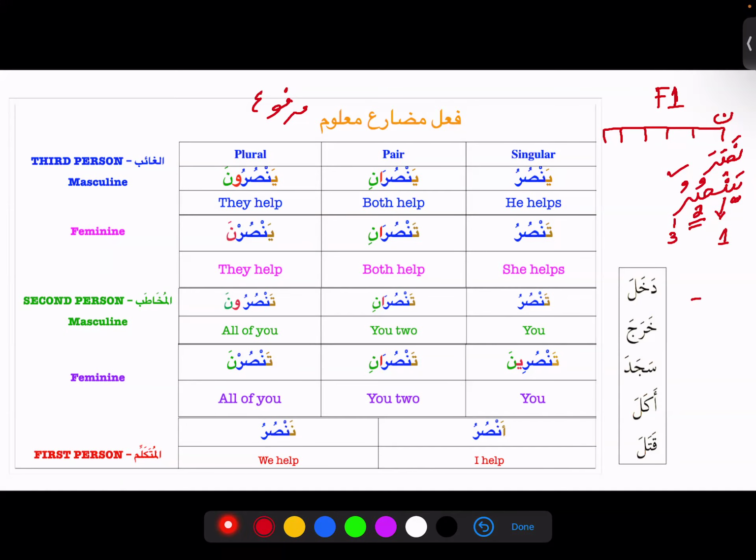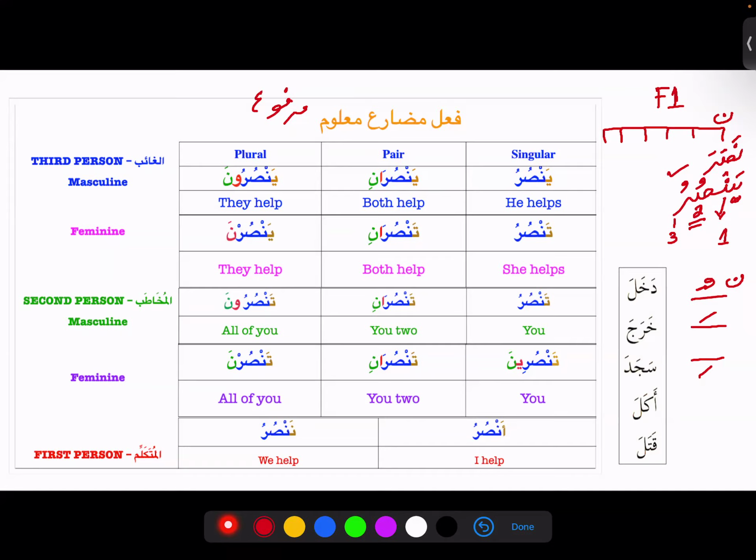Sometimes it can take a dhamma, like we are seeing over here in Bab Nasara, right? Sometimes it can take a fatha, and that is going to happen in Bab Fataha, right? And the middle root letter will take a fatha in it. And then it can take a kasra as well. These are the three vowels, right? So basically all three vowels, dhamma, fatha, and kasra, we can see on the middle root letter. And based on that, we are going to see what bab it belongs to.